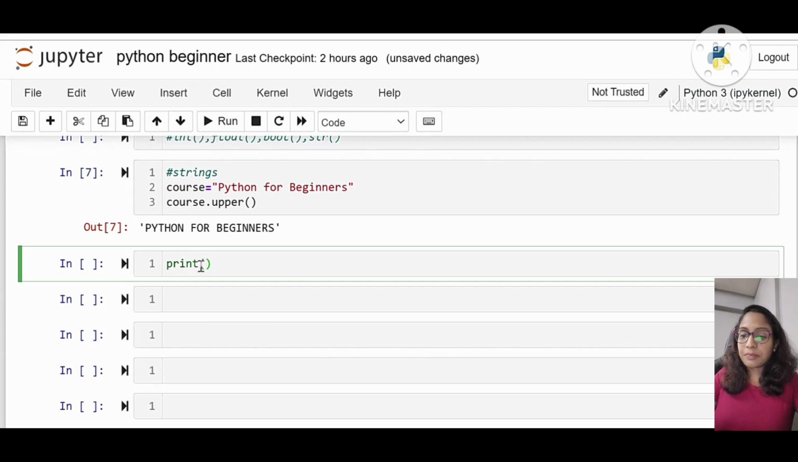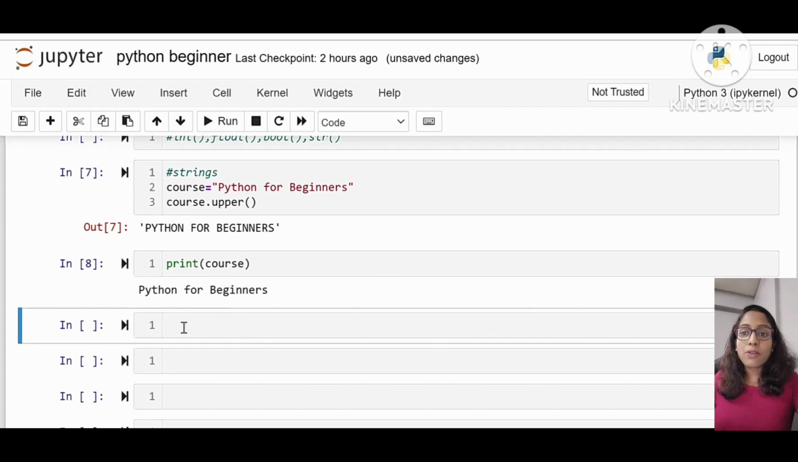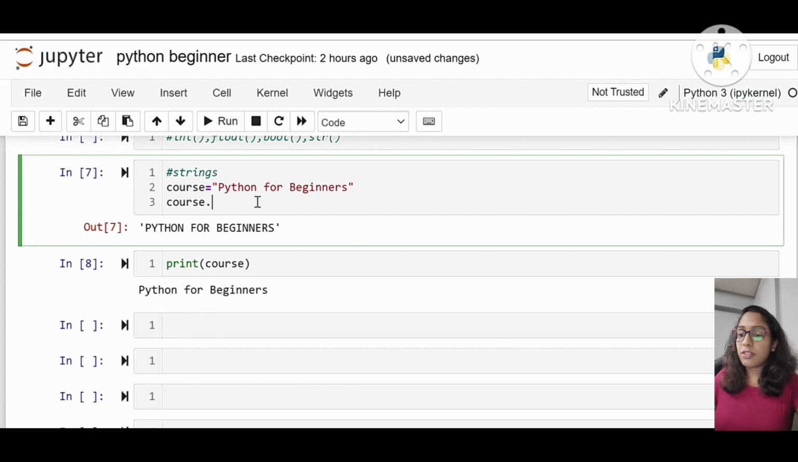Print course. See, the original string remains as such. The course.upper string method has recreated a new string, Python for beginners. That means the string object in Python is immutable. We cannot change it, but we can recreate them. So there are different types of functions available. Like if you want to convert into lowercase, then string.lower will convert this into lowercase.